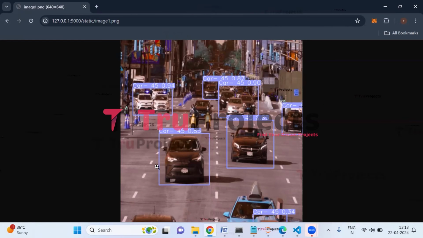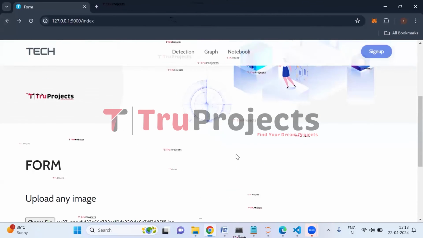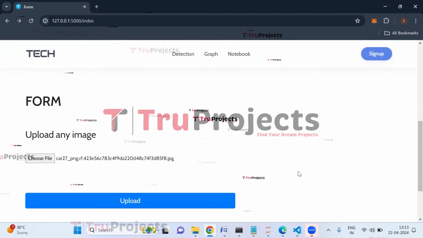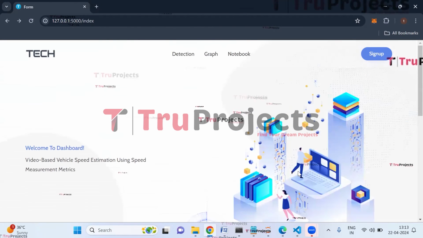So in this image many cars are detected with the speed as 45 and the probability score. In this way, just by uploading the vehicle images, we can detect the vehicle and the speed of the vehicle along with the probability score.